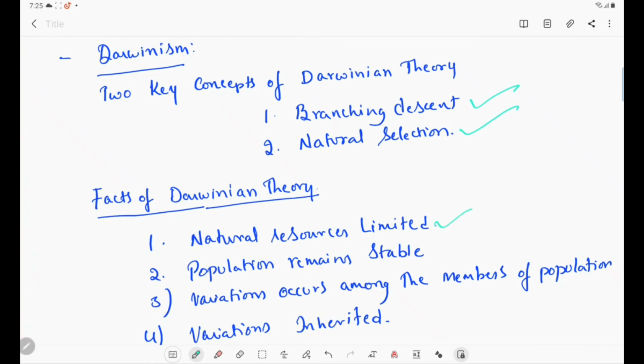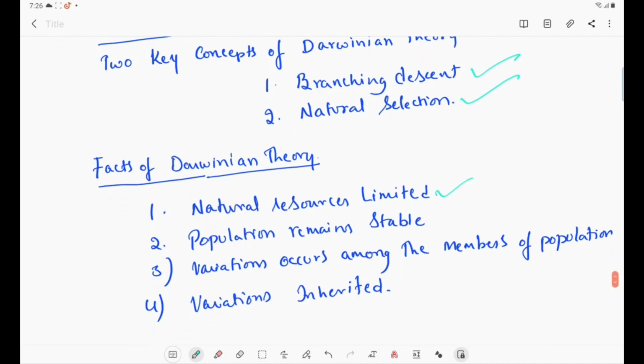That means the resources are always limited, so resources are not increasing with increasing population. So the population always remains stable. Why? Because the resources are limited and support only a limited number of individuals. The organisms which are unable to get the resources will die, and the organisms which are able to get the resources survive. Then, variations occur among the members of the population.